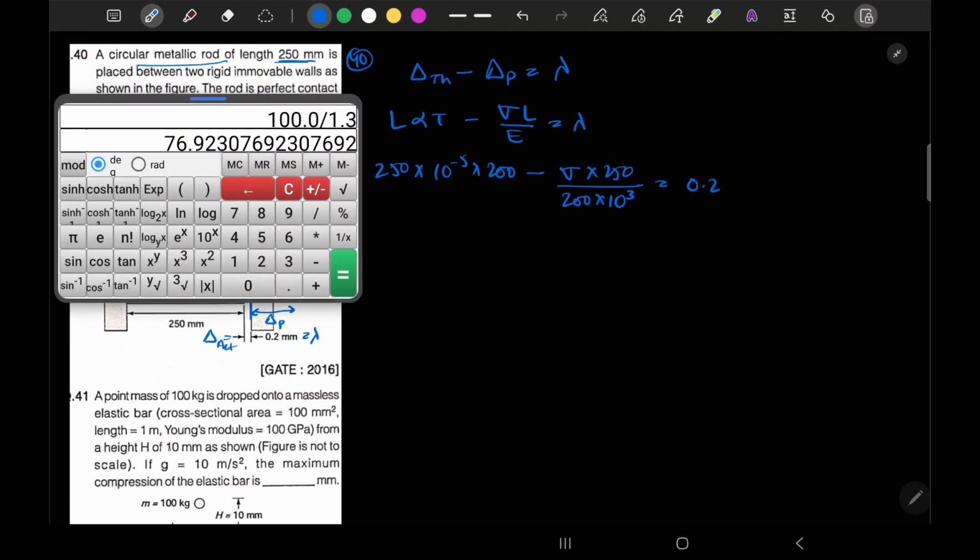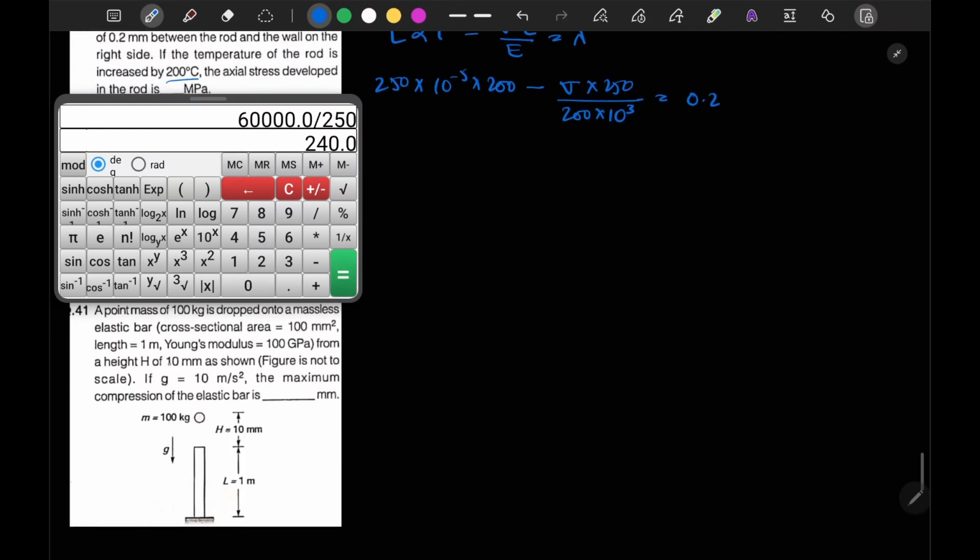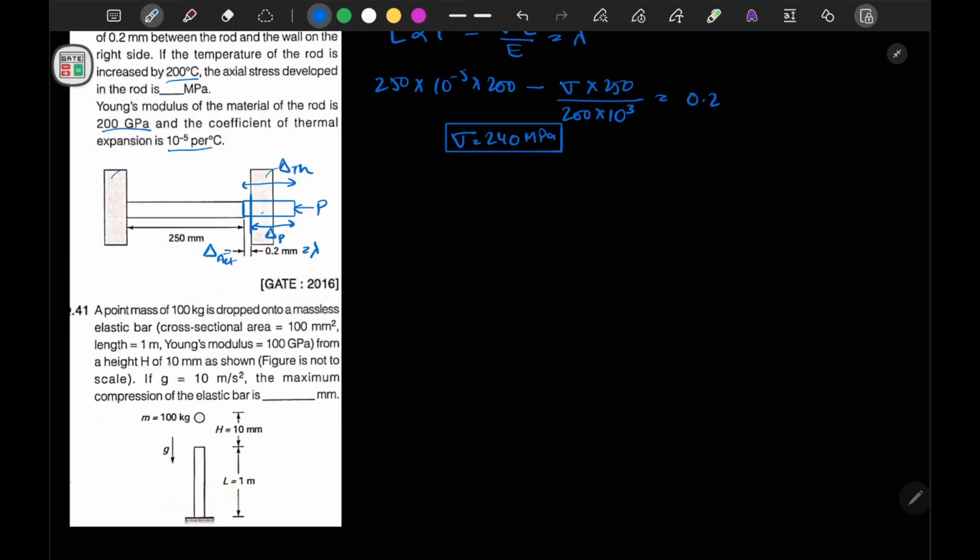Now let's solve this. 250 into 200 divided by 10 to the power 5. Now if we send this to the right side and bring it to the left side, this will be minus 0.2, and then into 200,000 divided by 250. So we have obtained our sigma value to be 240 megapascal, and this will be the stress value that will be developed in your bar.